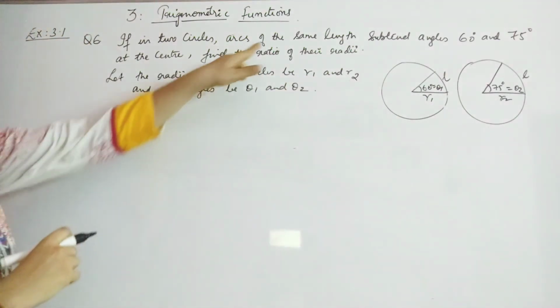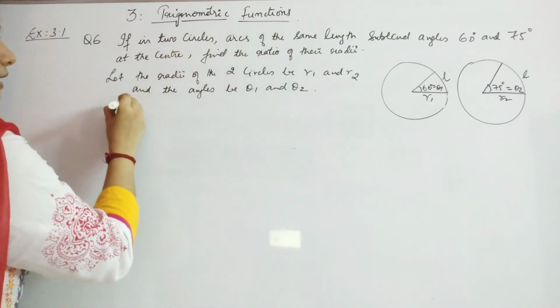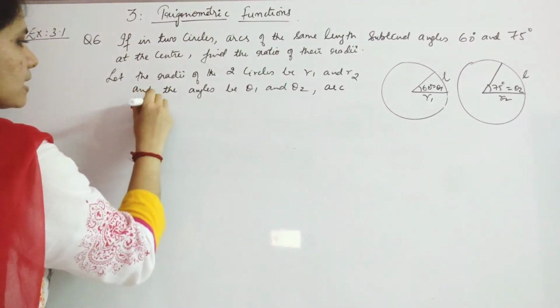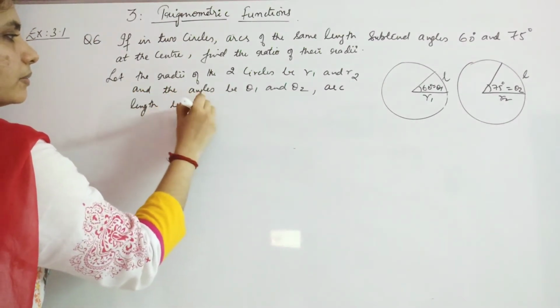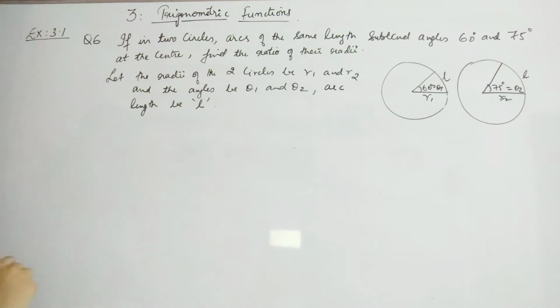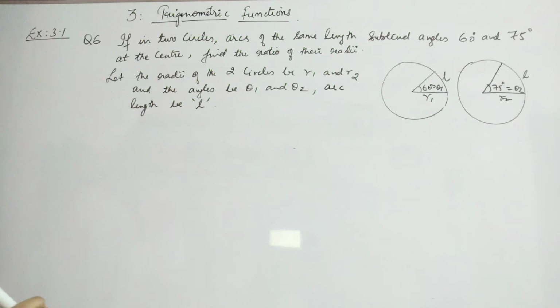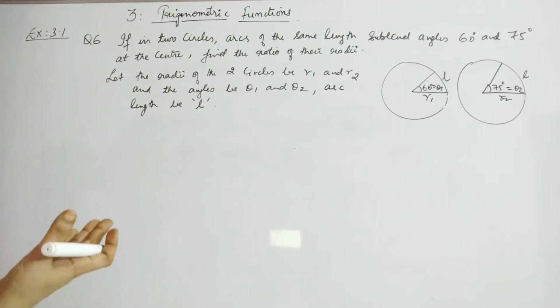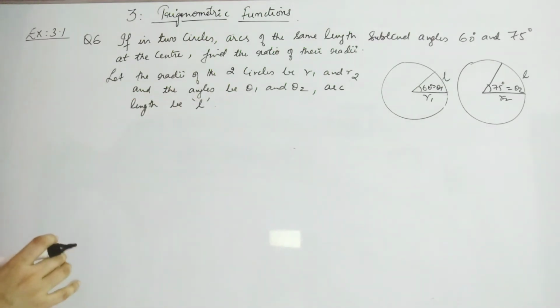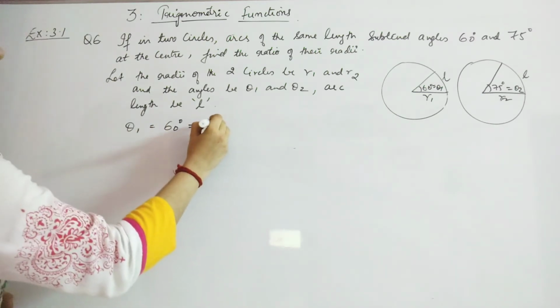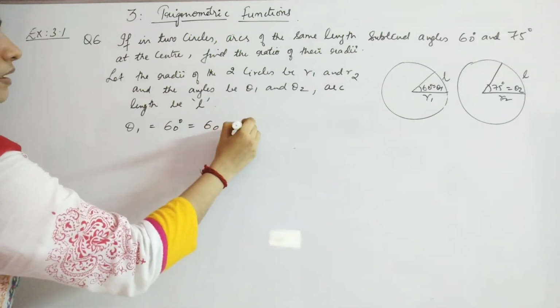And since they have the same arc length, let it be taken as L. Now what they have given in degrees, that is the angle measure, we need to convert into radian measure, because for a circle it is related to radian measure only. So theta 1 is related to one circle, and theta 1 is 60 degrees, which is converted into, again, what will you get?